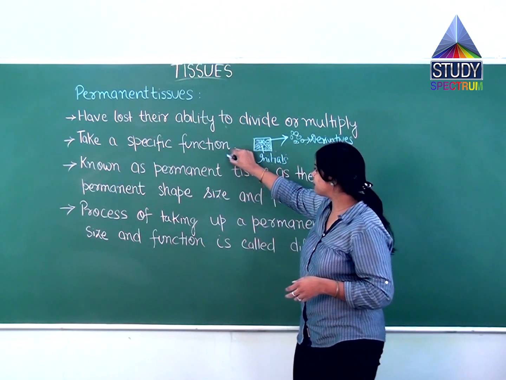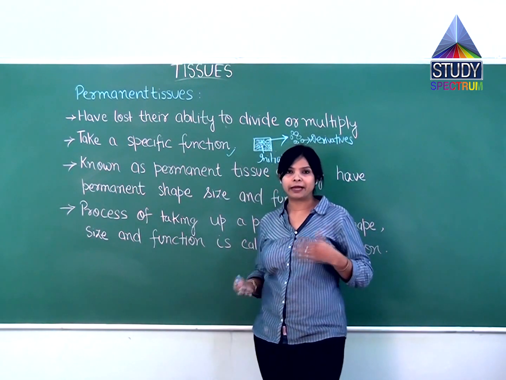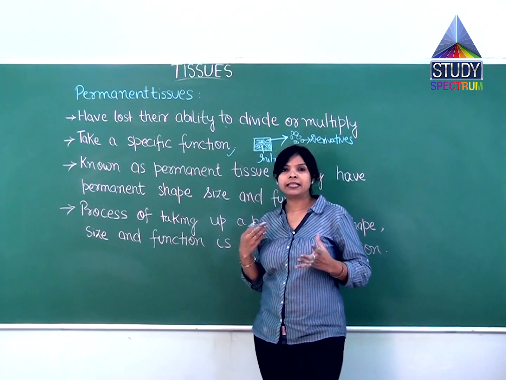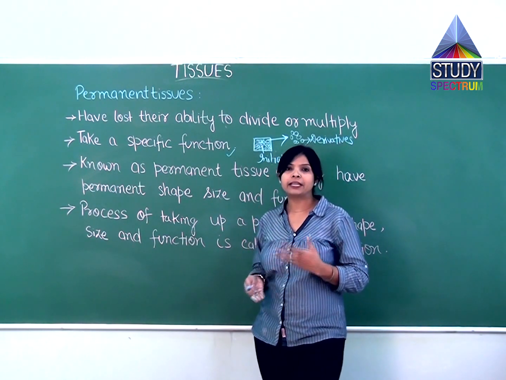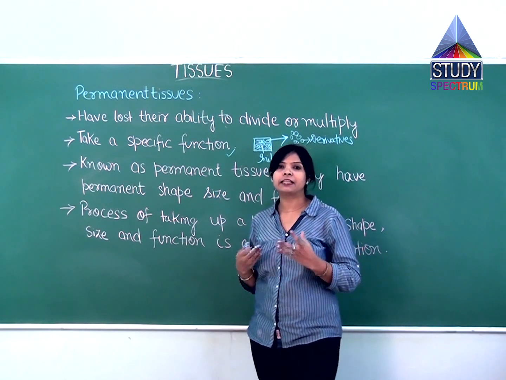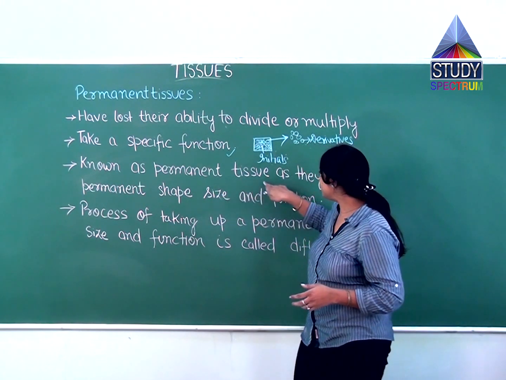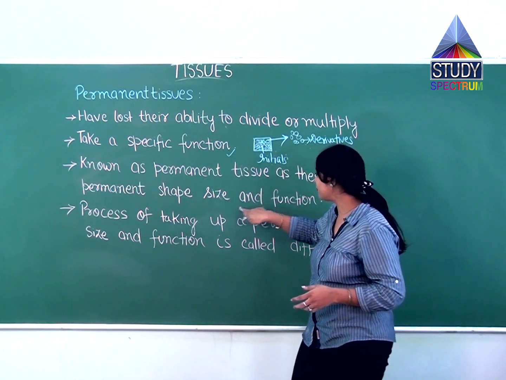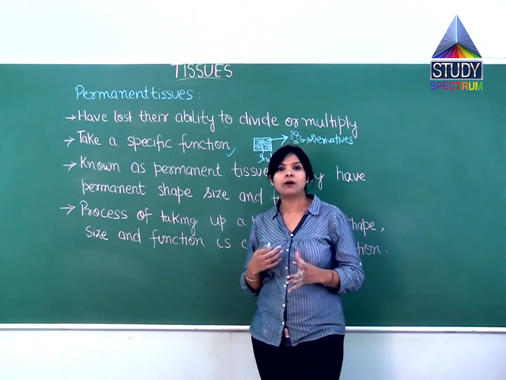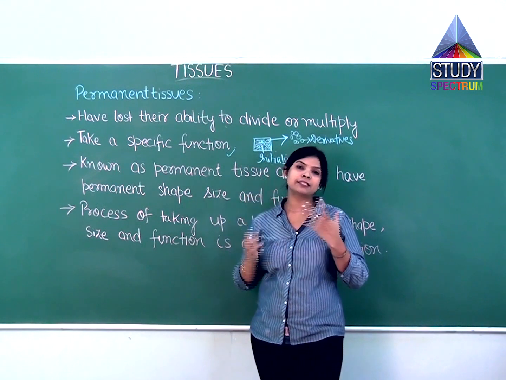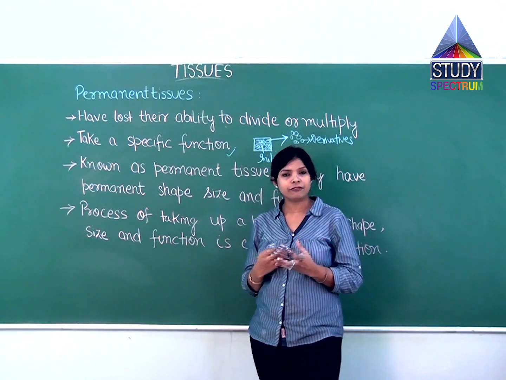Next, they take up a specific function as they are derivatives. Now they are not going to divide anymore. So after that they start doing some specific functions. After getting mature, they stop dividing and start doing specific functions. Next, they are known as permanent tissues as they have permanent shape, size and function. So why are they called the permanent tissues? Because after being thrown away from this meristematic region, they got some permanent shape, size and function.